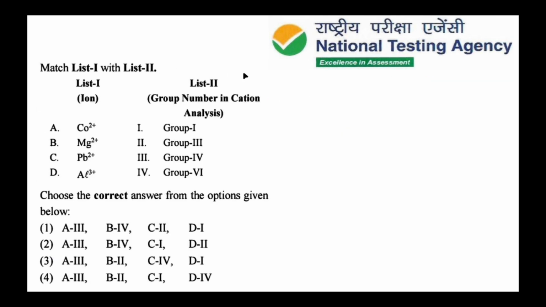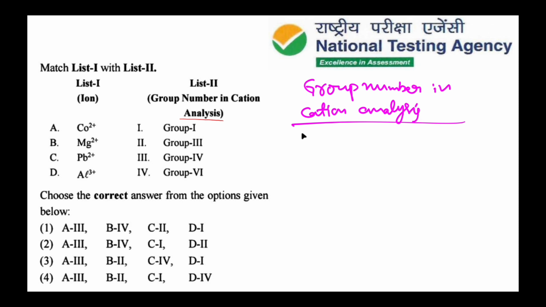The next question is from practical inorganic chemistry, that is list 1 and list 2. In list 1 they have given some ions, and list 2 gives the group number in cation analysis. So we want to find out which group and which cations are present. Here, the group number in cation analysis is, zero group